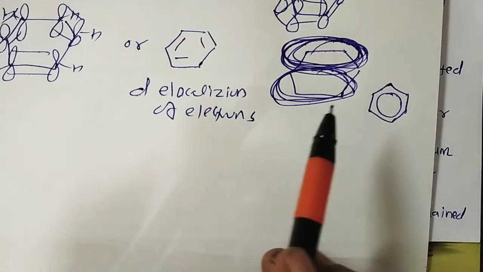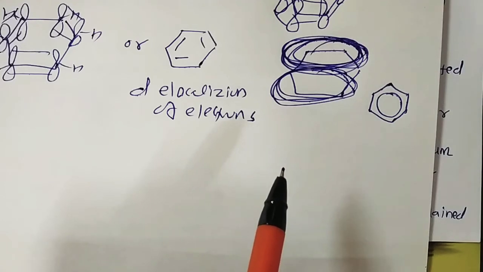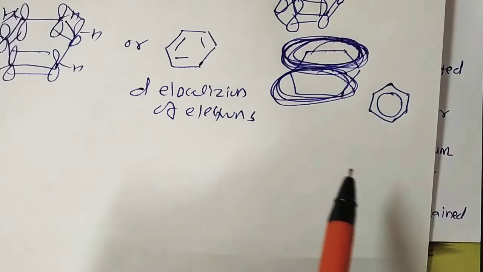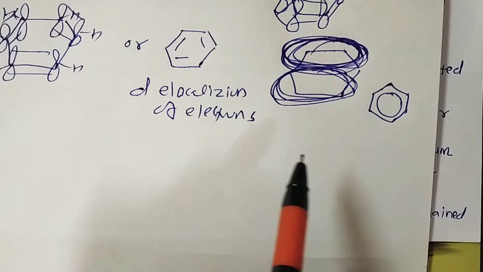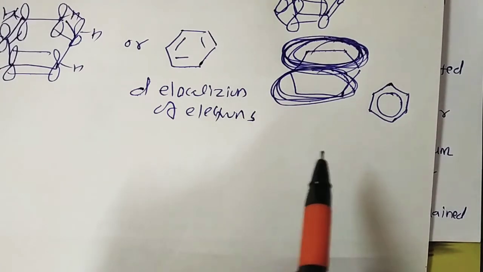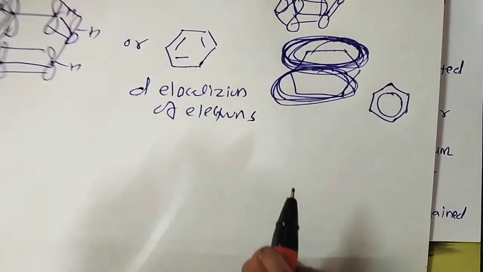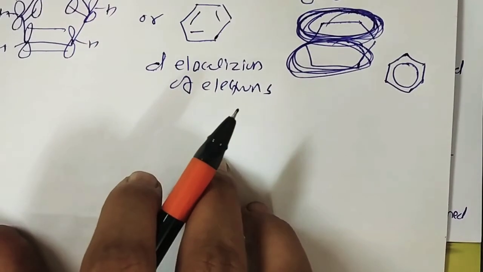Now the resonance theory: the phenomenon of resonance is said to occur if for a molecule we can write two or more Lewis structures which differ in the positions of electrons, not in the relative positions of atoms. These various Lewis structures are called canonical structures or resonance structures.